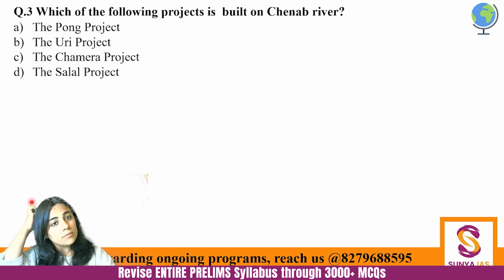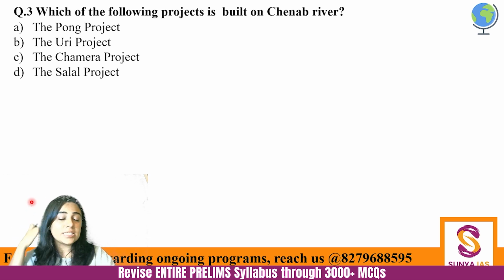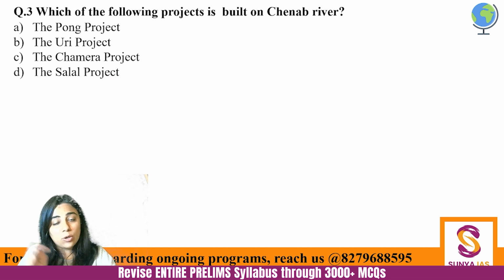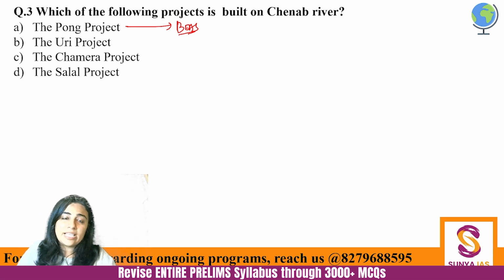Next, which of the following projects is built on Chenab River? The Pong project, the Uri project, the Chamera project, or the Salal project? All four are important, so you should know all the four rivers mentioned here. Basically, which project is on which river? Pong project is on the river Bias. What is the river Bias? The only one which is starting and ending in India itself. Uri, there was a movie also. The river is Jhelum. Easy to remember.